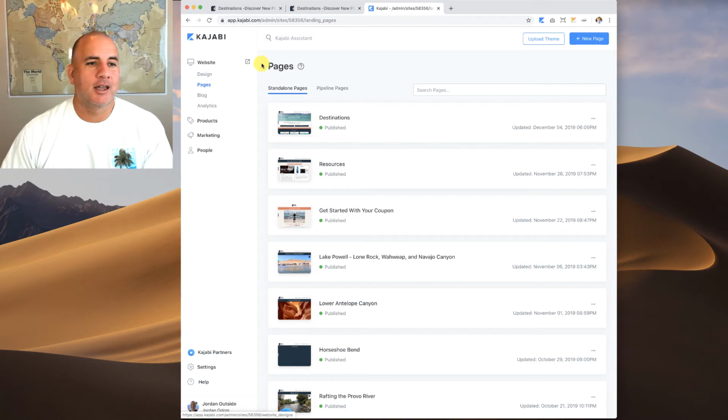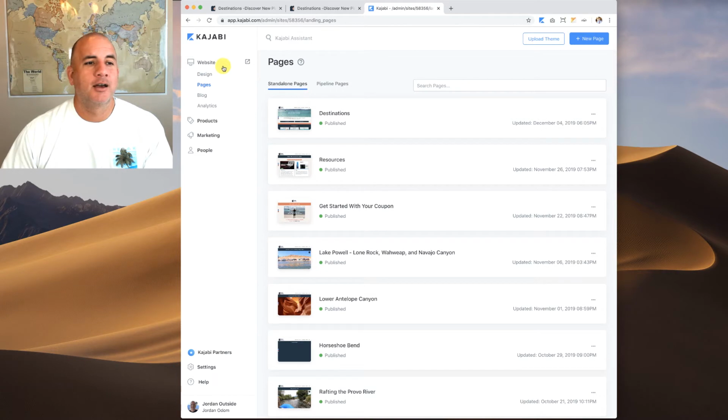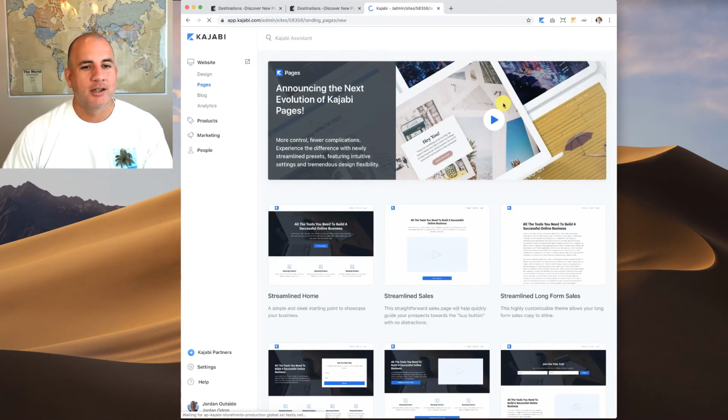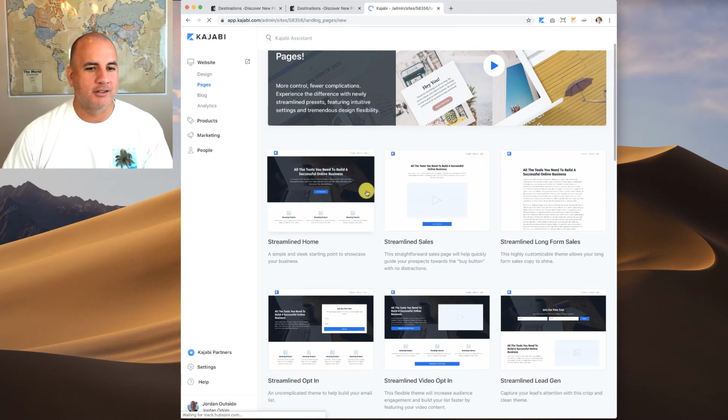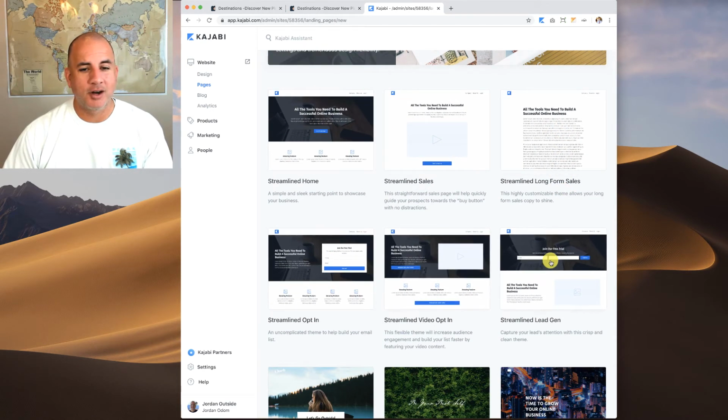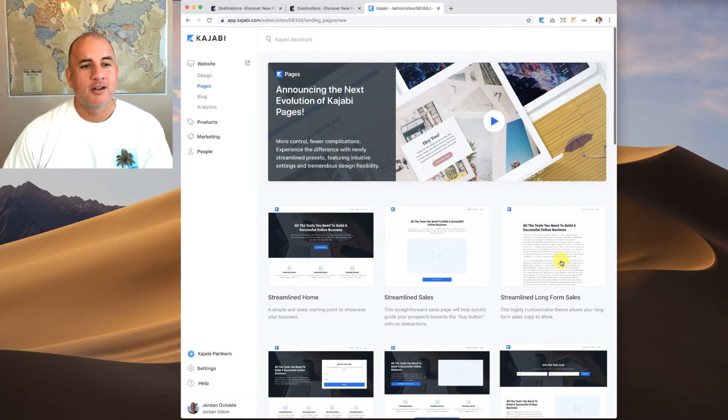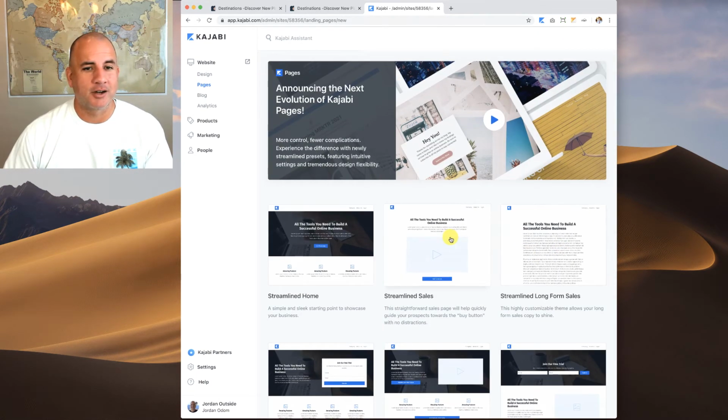So basically what you're doing, kind of like in WordPress where you'd have pages and posts, your website is where you set up all the settings in your homepage and your blog settings. But then all the other custom pages that you want that you normally build in WordPress under pages, it's just like that here with pages. And you can upload a theme for your pages, or you can click this new page. So let's say I click new page. Then I could choose from one of these pre-formatted pages that are already made and then just customize it from there. Or I can just do a blank one and start from scratch.